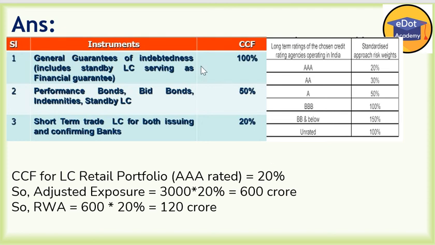You must keep in mind that general guarantee of indebtedness, which includes standby LC serving as financial guarantee, takes 100% CCF.